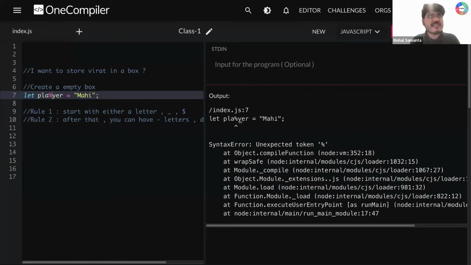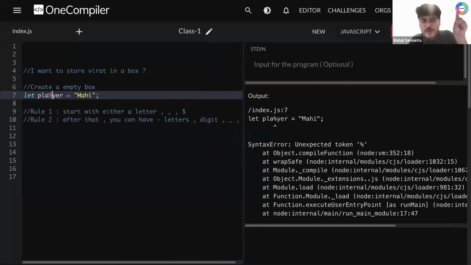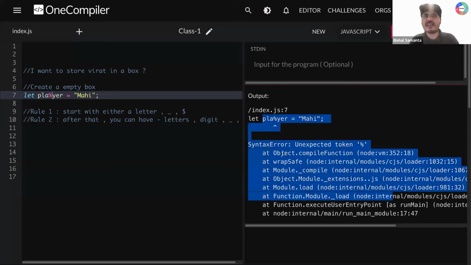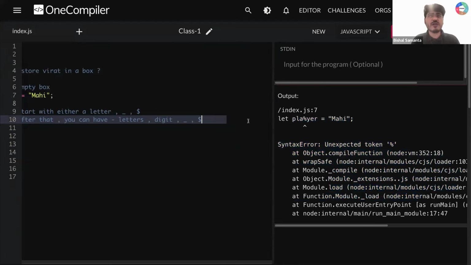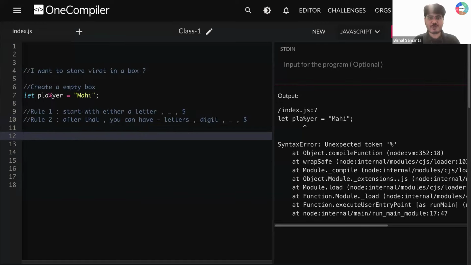Yes. So now you can see again, everyone, that here we are using a percentage. This is invalid. You cannot use a percentage in between. That is why you are again getting an error. So far, rule 1 and rule 2, everyone is understanding, everyone is clear about rule 1 and rule 2. Can you quickly confirm? Okay.